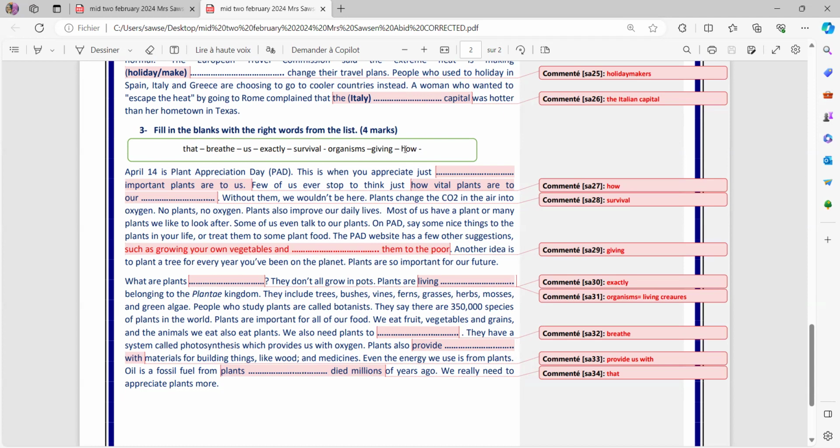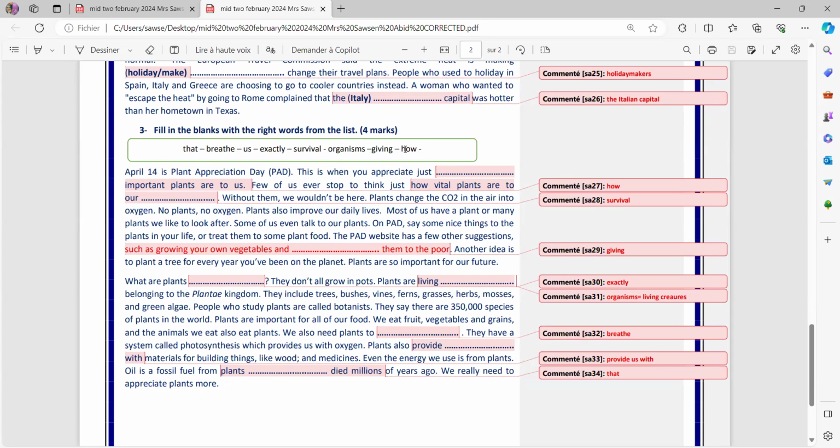Some of us even talk to our plants. On PAD, say some nice things to the plants in your life, or treat them to some plant food. The PAD website has a few other suggestions, such as growing your own vegetables and giving them to the poor.